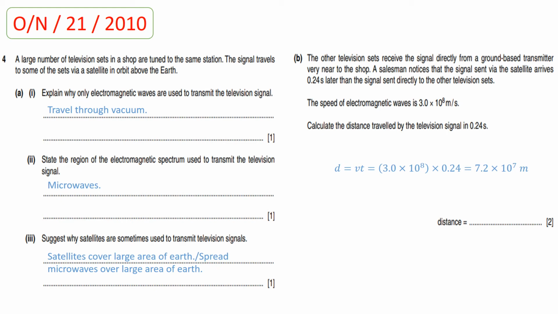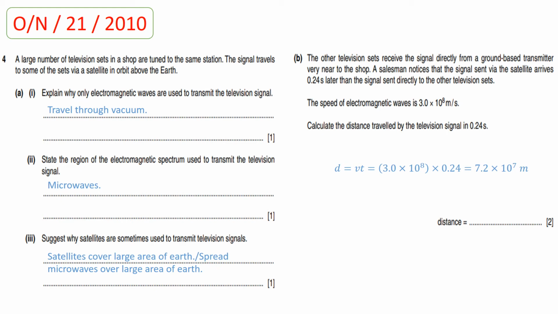But the problem with radio wave is that when the radio wave enters the atmosphere, it gets refracted while passing through the layers of the atmosphere. So the good fit answer for this part is microwaves, because microwaves travel in a straight line and can easily travel through vacuum.